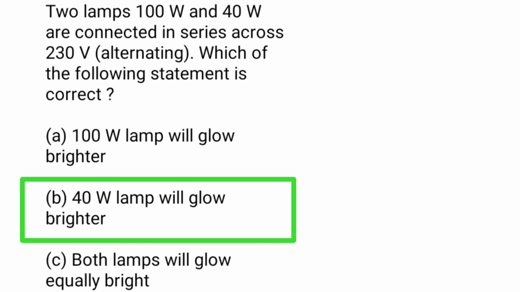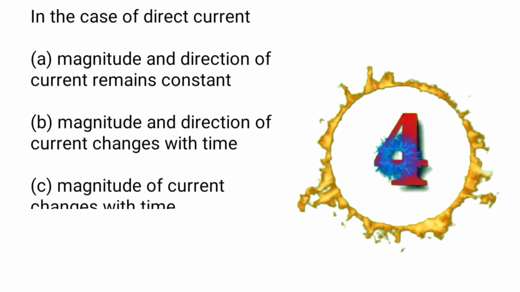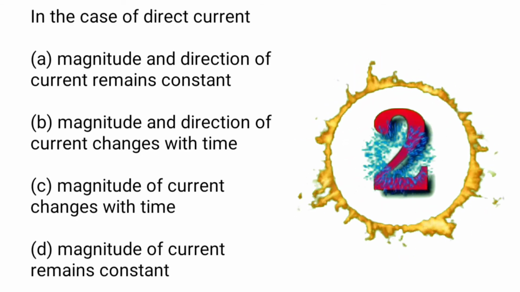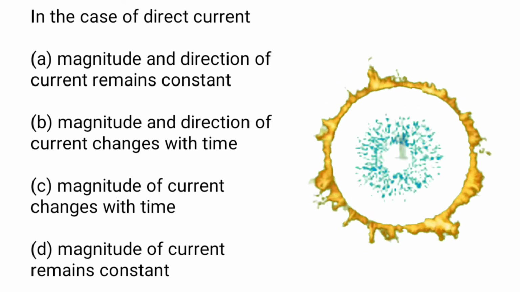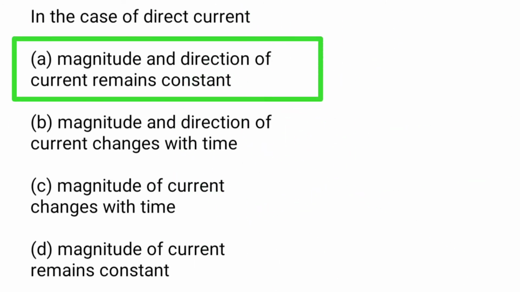So next question: in the case of direct current, A. Magnitude and direction of current remain constant. B. Magnitude and direction of current change with time. C. Magnitude of current changes with time. D. Magnitude of current remains constant. Here the answer is A. Magnitude and direction of current remain constant when it is DC.